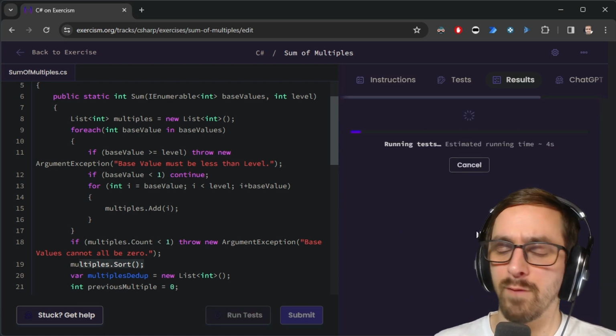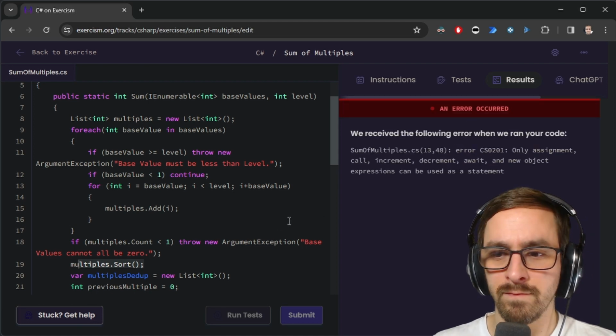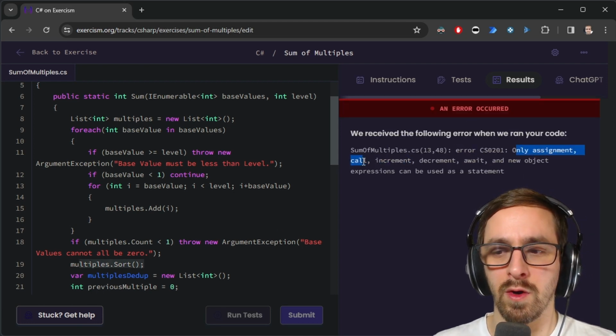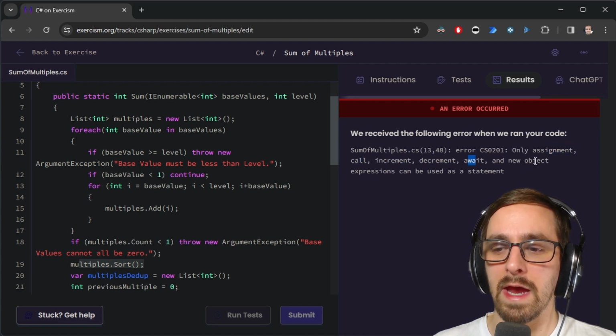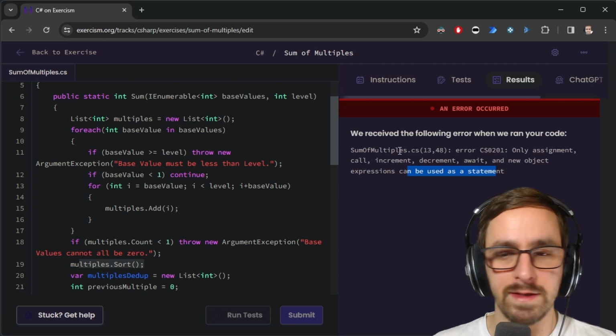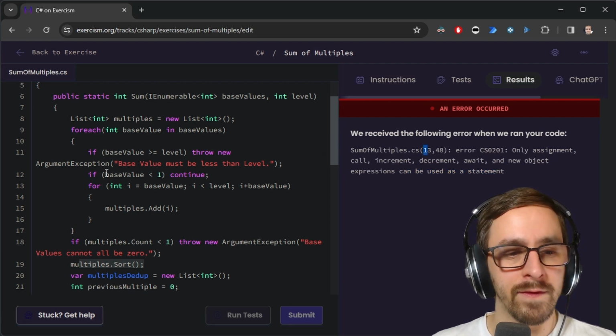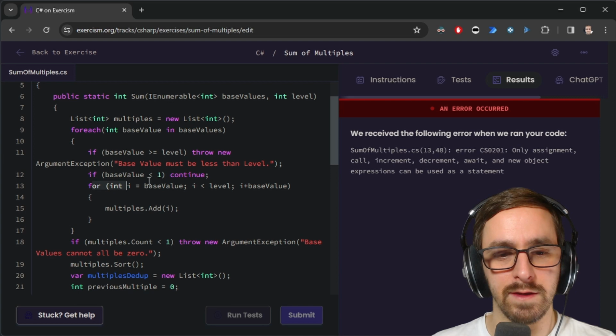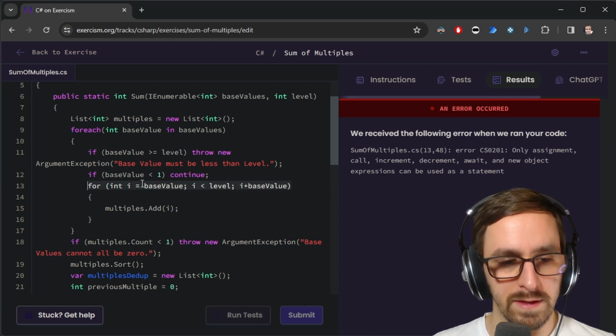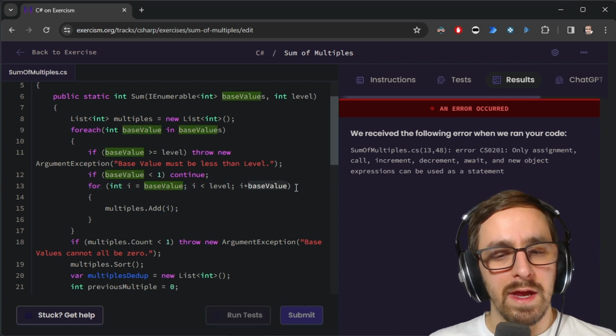Okay. But I still have the one problem, which is only assignment, call, increment, decrement, await, and new object expressions can be used as a statement. Now it says line 13 and it says 48. So that should be able to help me. Let's see where that is exactly. This is really tricky. It throws me off.